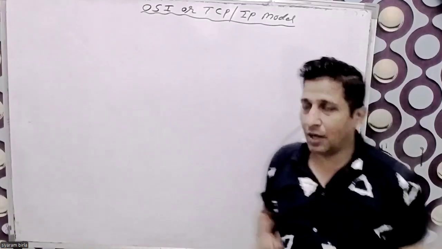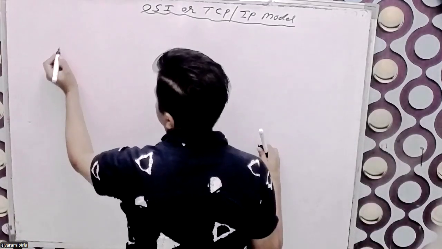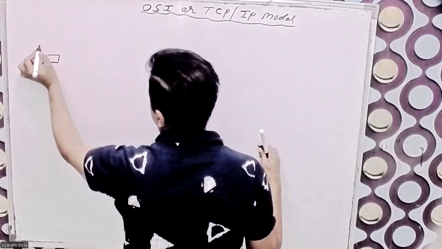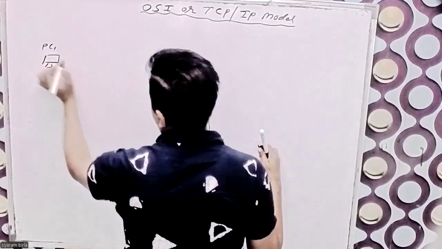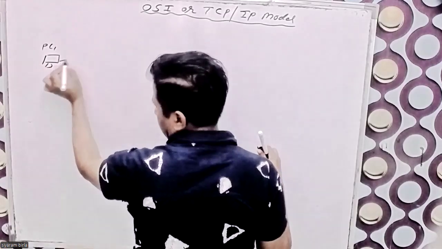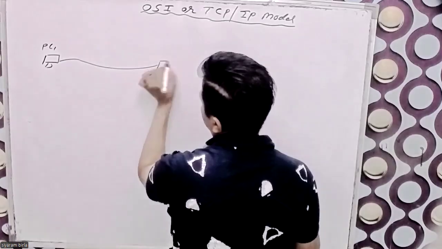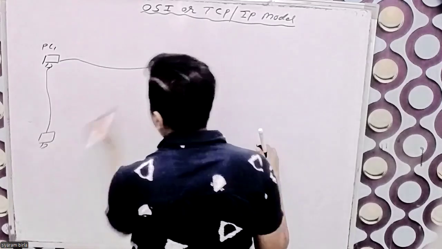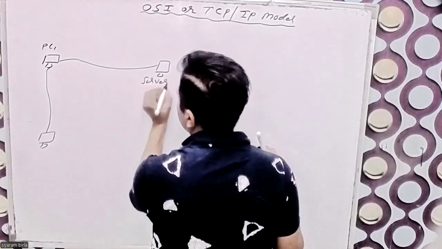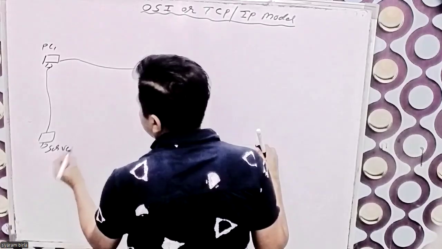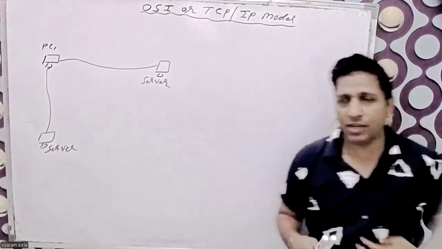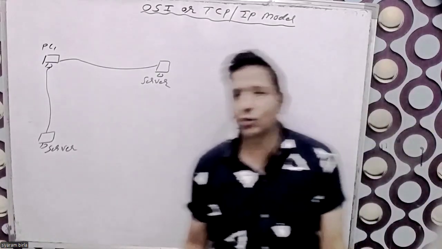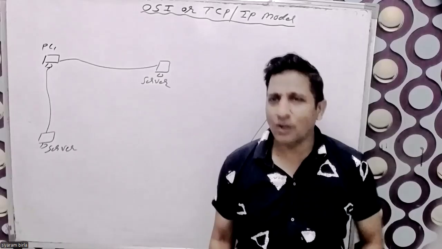Whenever there are any PCs, suppose this is my PC. I'm sitting here. This is PC1, and the other computer is connected to the other. These are the two servers. What do you mean by server? A server is nothing else but a machine which is used to provide services to the customer, to the user. That is called the server.